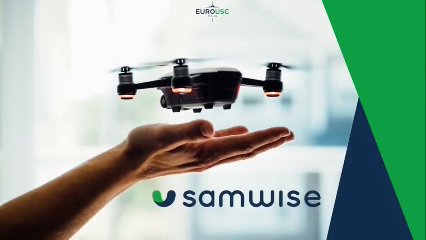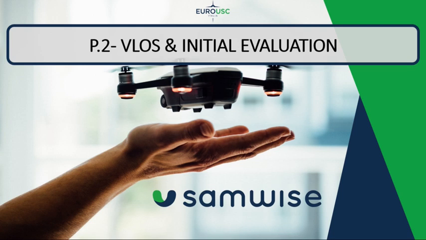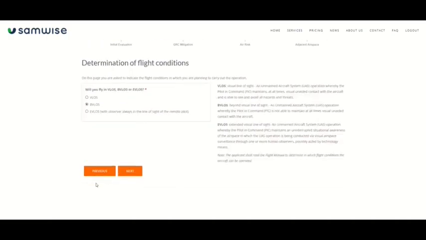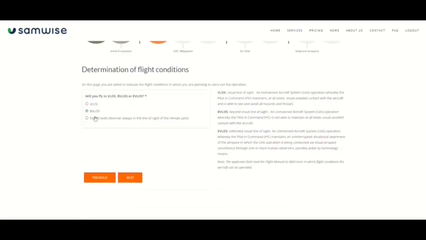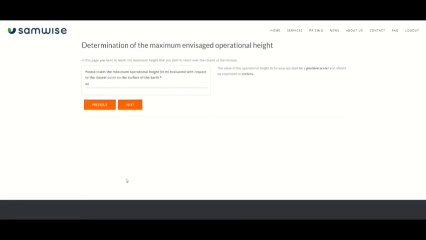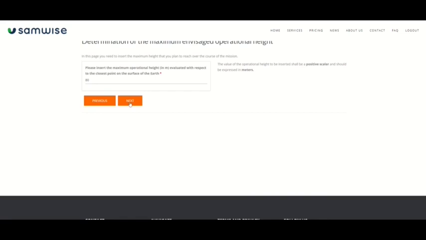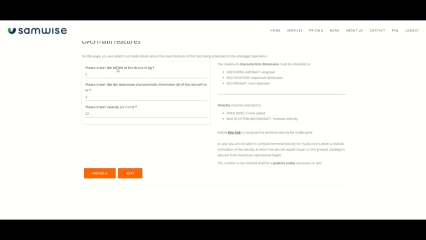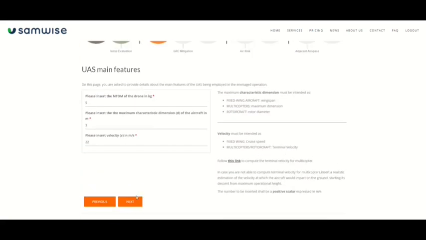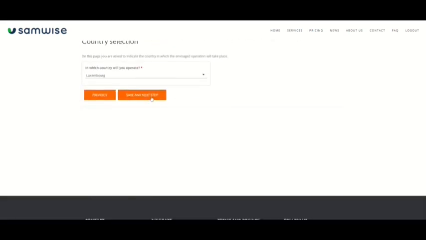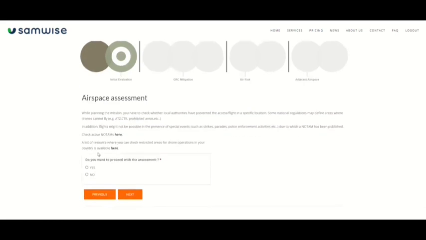As we've seen in the first video, CONOPS and VLOS, we proceed with the VLOS and initial evaluation step. So what happens if here we put VLOS? The process will be the same. We will be asked to enter the maximum operational height in meters. We will be asked to enter the maximum takeoff mass, the maximum characteristic dimension of the drone, and the velocity. So it won't change anything, but SAMWISE will try to understand if the mission falls in the open category.